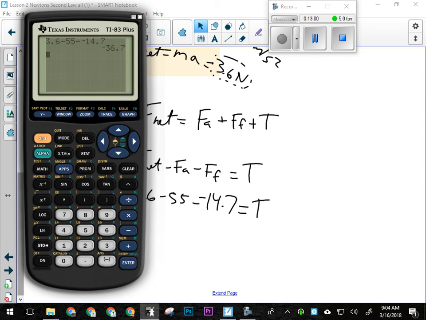Okay, so we're getting 37 newtons. We only have 2 significant figures here. 37 newtons backwards. All right.